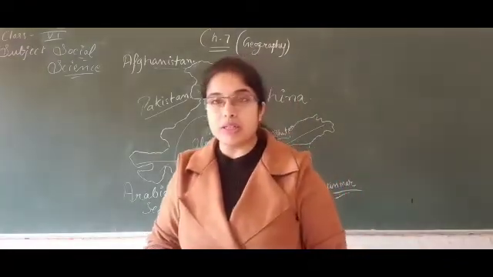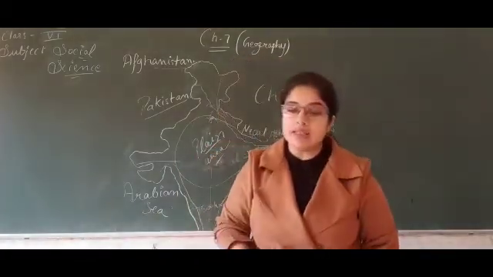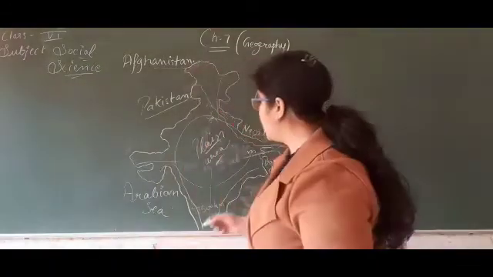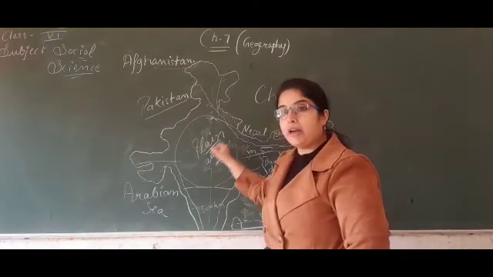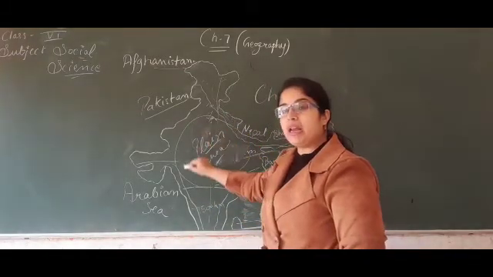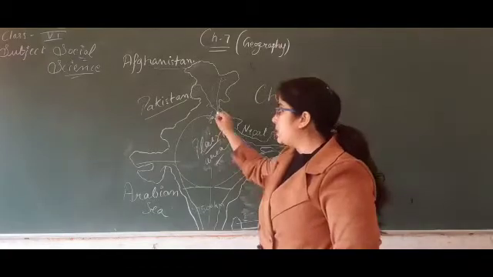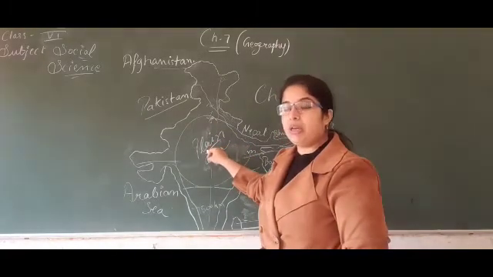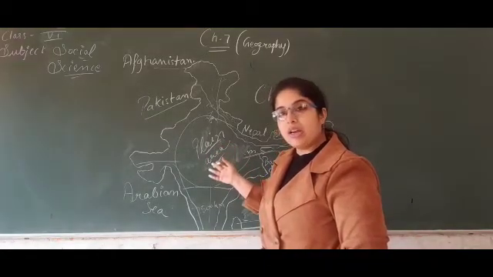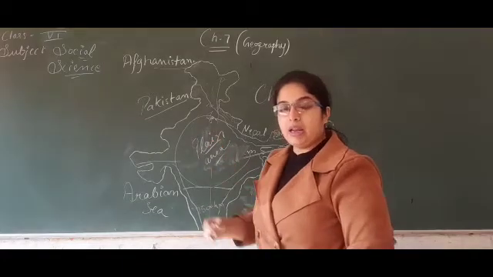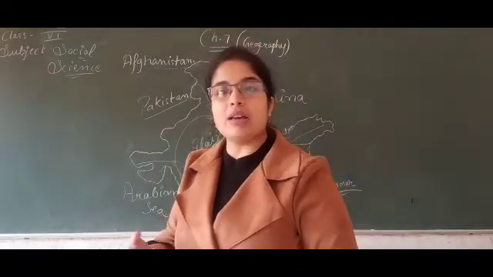Next one, it is spread about 2,400 km. This region lies between the Himalayas and the Peninsular Plateau, meaning the southern part of India, the Deccan Plateau. From the north of the Deccan Plateau and south of the Himalayas, you will find the plain area, meaning the area of Uttar Pradesh, Punjab, Haryana. These types of areas are included in the plain area, meaning the Ganga plain area, the Brahmaputra plain area or the Indus Valley plain area.